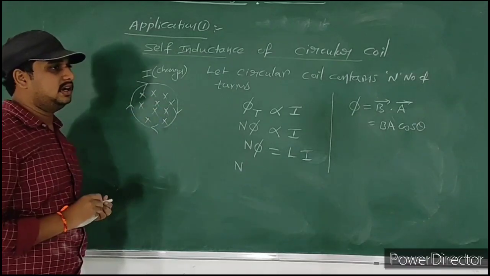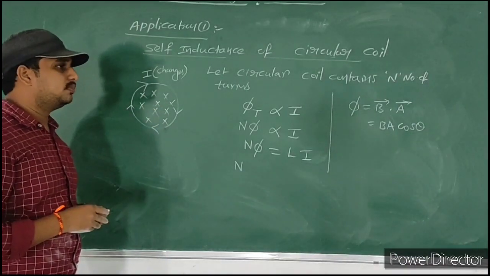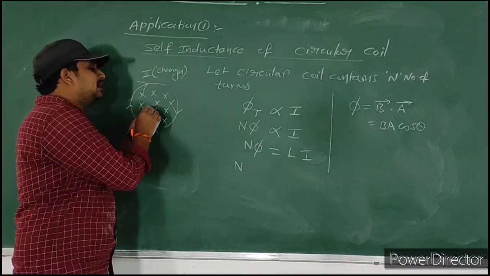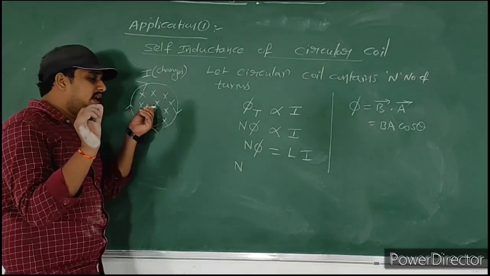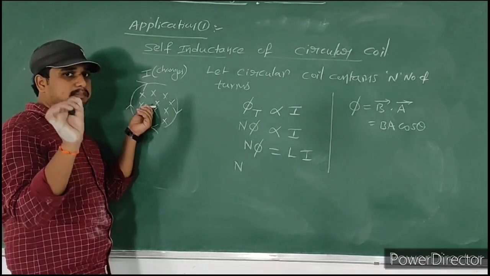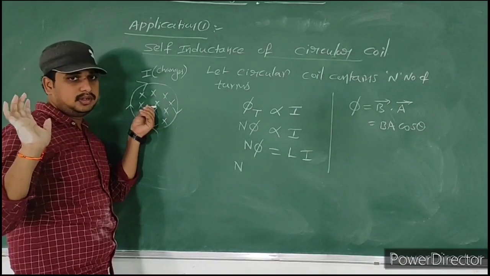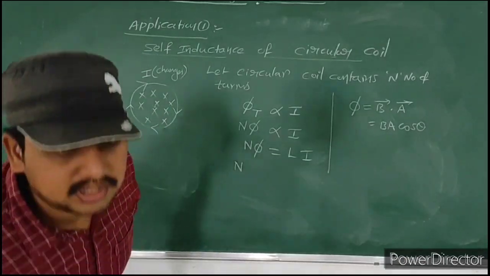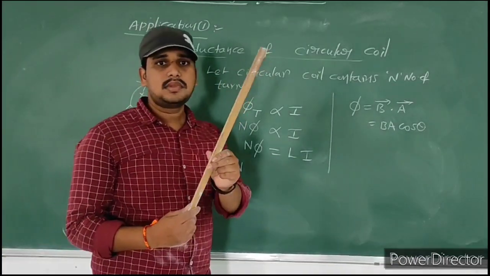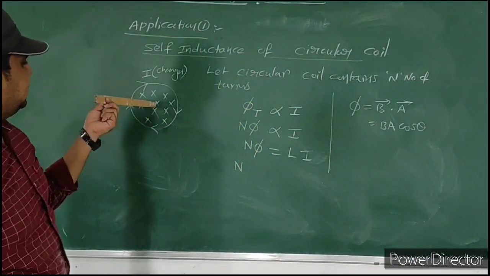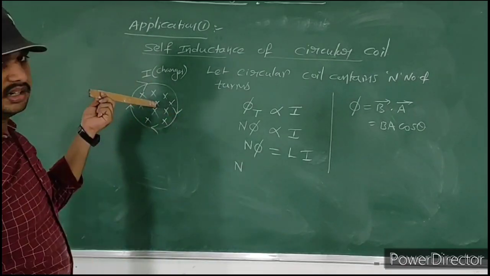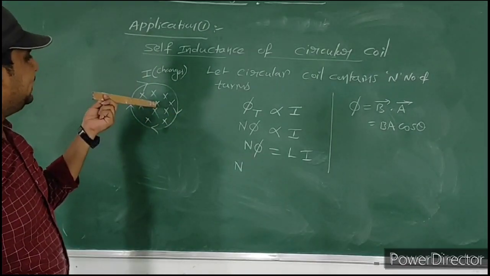Area direction is also perpendicular to this. Area direction we always consider perpendicular to the coil. For example, let us consider this scale. Area direction is acting along this, because this scale is perpendicular to this coil.